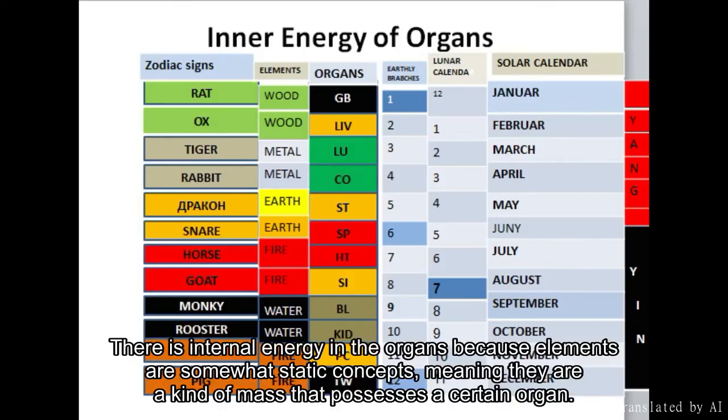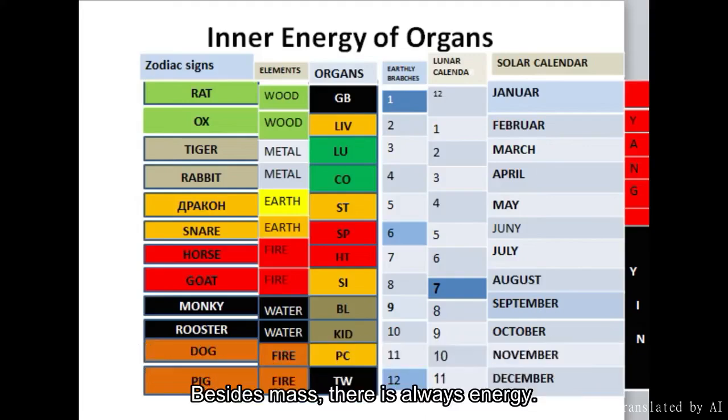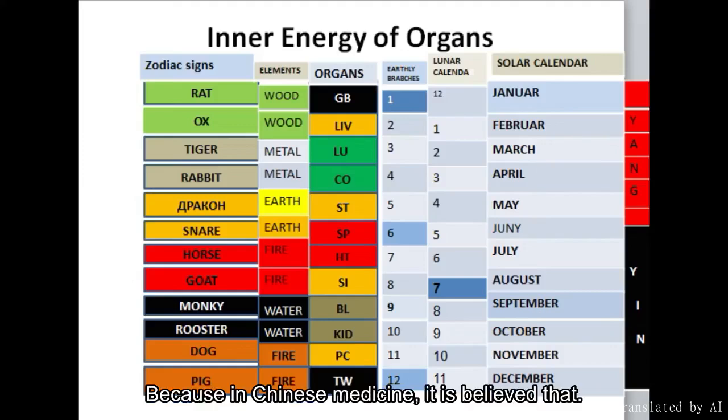There is internal energy in the organs because elements are somewhat static concepts, meaning they are a kind of mass that possesses a certain organ. Besides mass, there is always energy. Why?